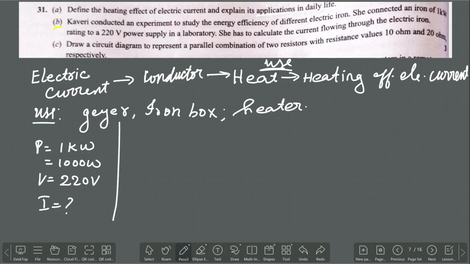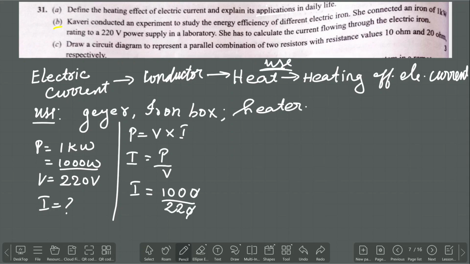What formula are we going to use? P is equal to V into I. If we need to find I, then I is equal to P by V. So I is equal to, what is the value of power they gave? 1000 by, what is the value of V? 220. The zeros cancel each other. Remaining, I is equal to 100 by 22.